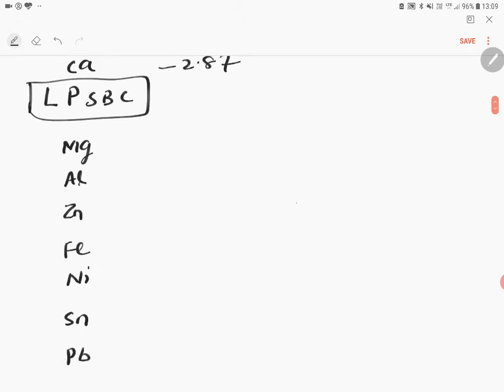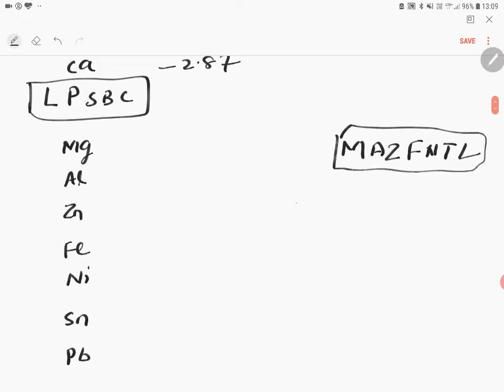I will give a mnemonic for you: magnesium, aluminum, zinc, iron, nickel, tin. Tin you can write as T only, better. Lead. MAZFTNL. Remember these alphabets.